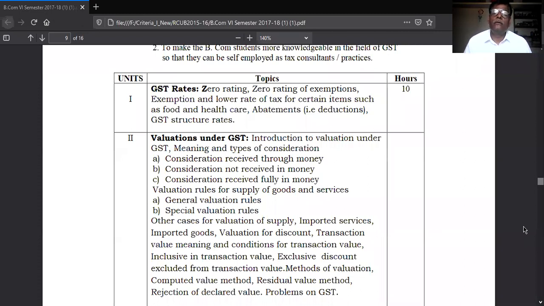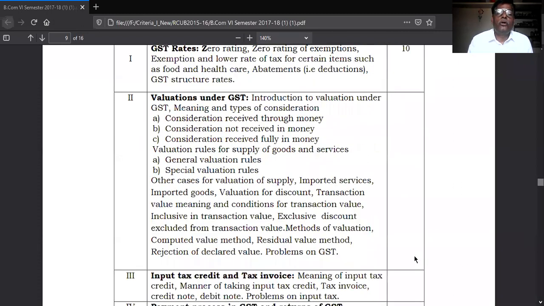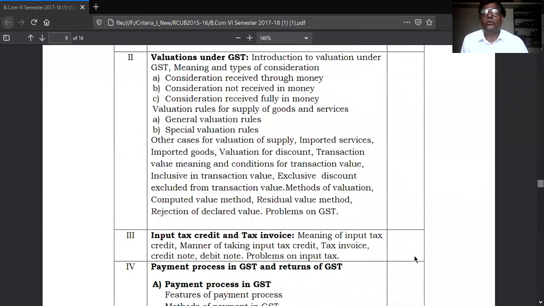There are two types of rules you have to apply: general valuation rules and special valuation rules. We have to apply them in valuation of supply of goods and services. For consideration, there are three. Then for goods and service valuation, there are two rules. On the basis of this, you have to value the goods under the GST.